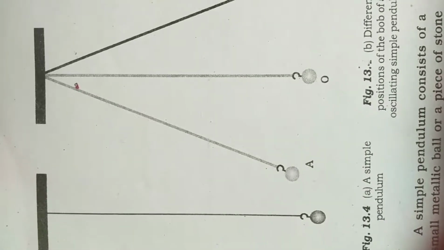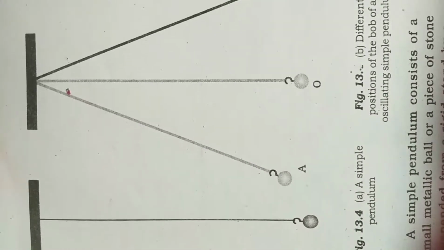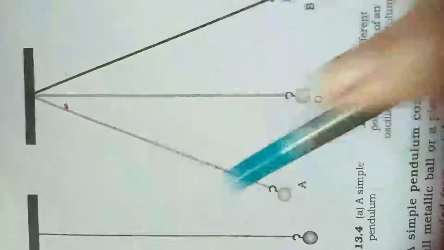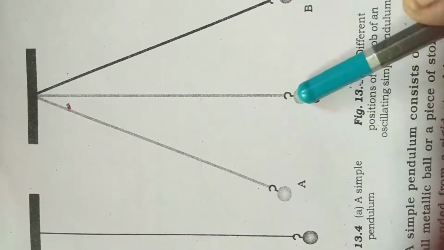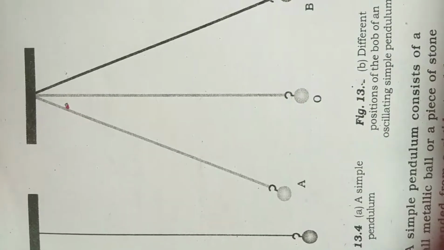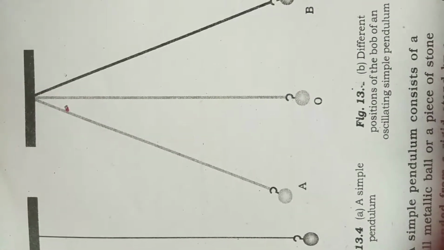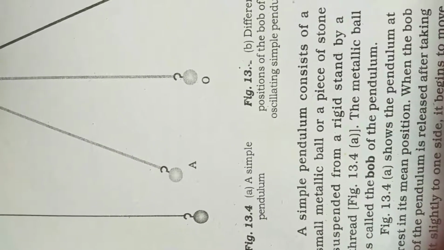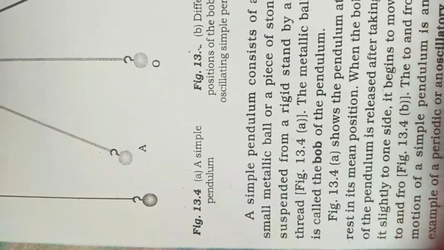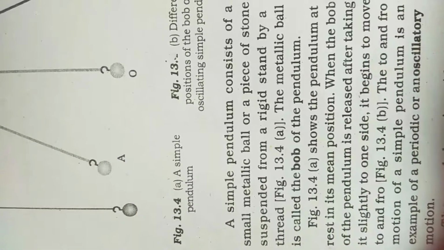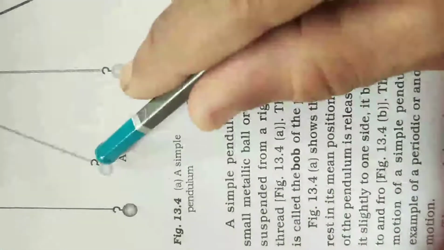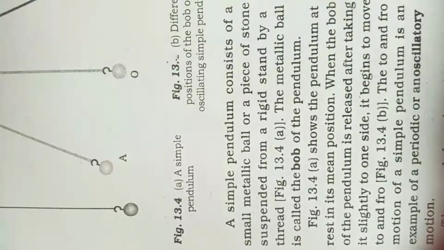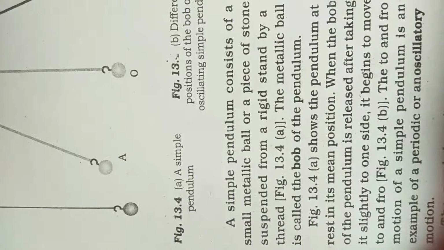A simple pendulum. Different positions of the bob of an oscillating simple pendulum. First we'll see this is a simple pendulum, and these are the different positions of the bob. This is known as the bob of an oscillating simple pendulum. A simple pendulum consists of a small metallic ball or a piece of stone suspended from a rigid stand by a thread. The metallic ball is called the bob of the pendulum.